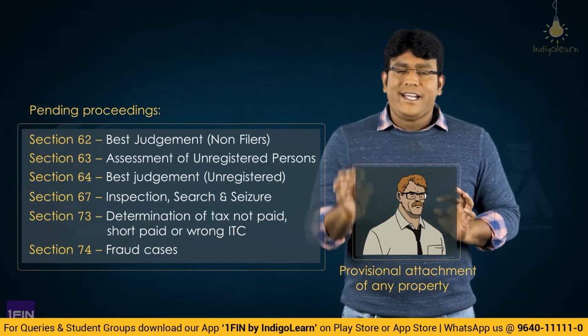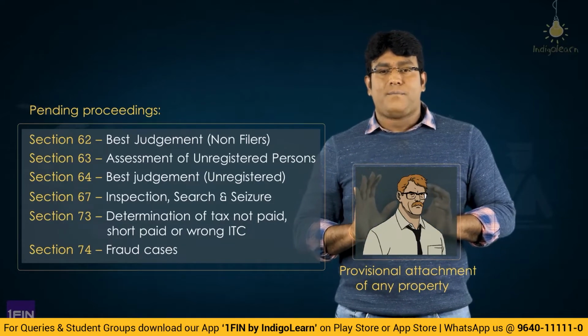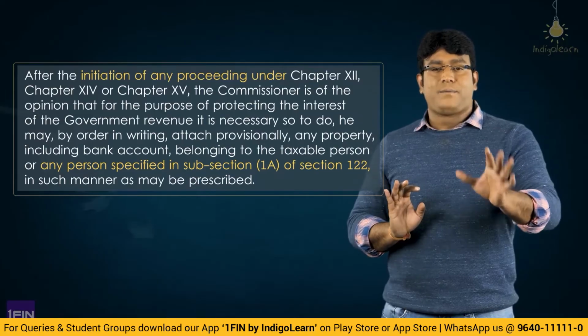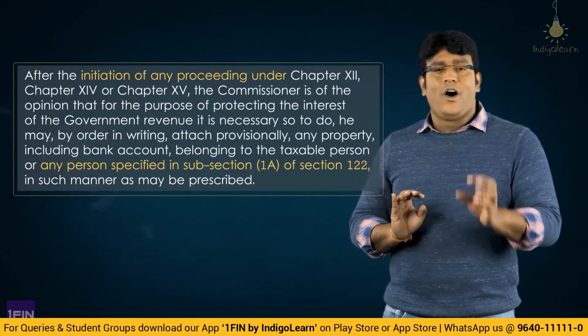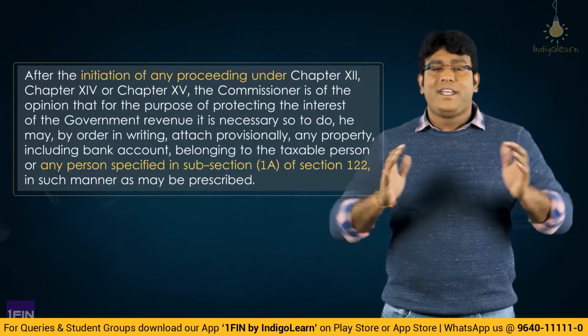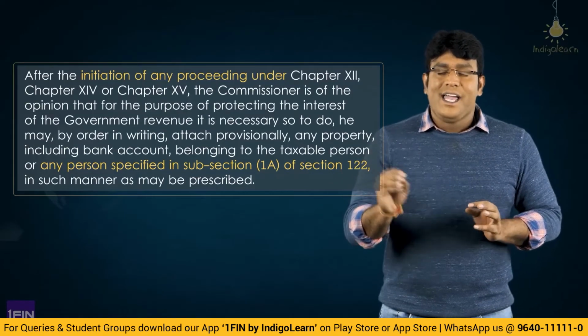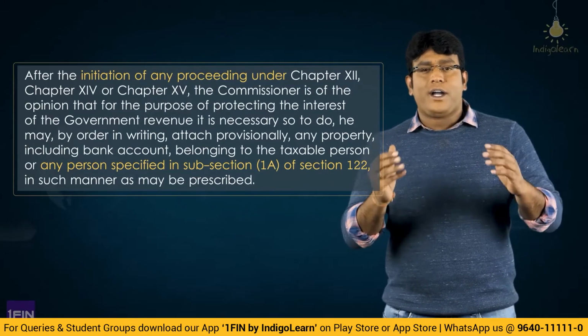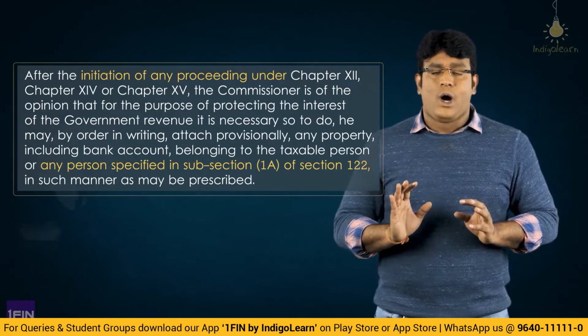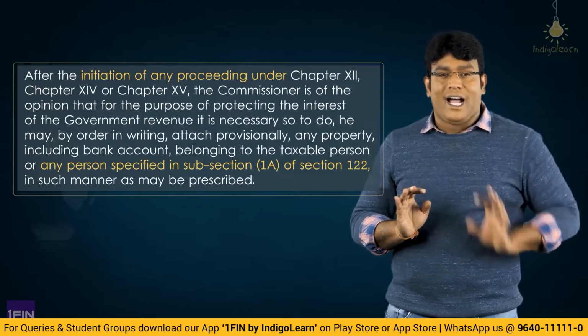But now the interesting amendment is that if after initiation of proceedings under chapter 12 or 14 or 15 of the CGST Act, the commissioner is of the opinion that it is necessary in the interest of revenue to order provisional attachment of any property including bank account, then he can order provisional attachment.